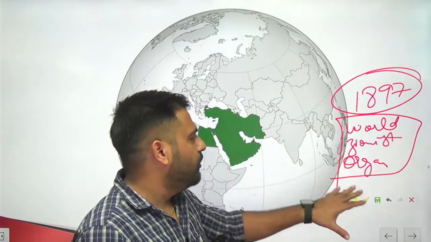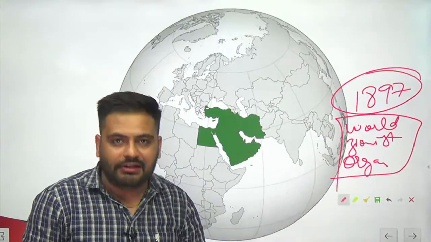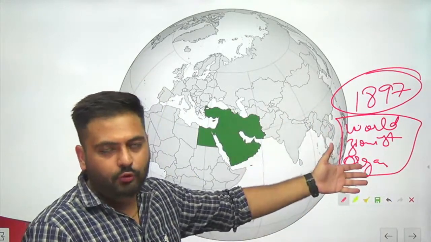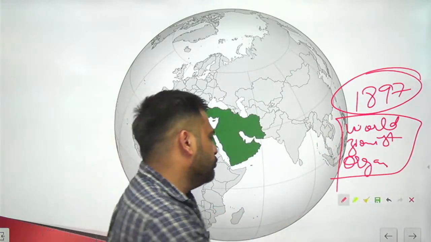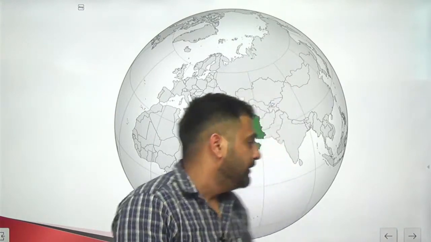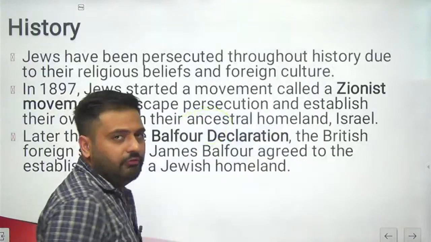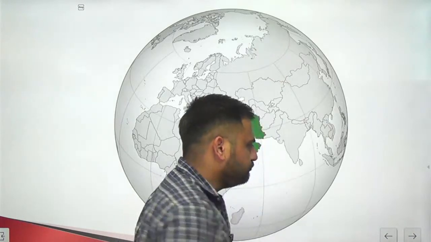This was the organization which supports the Israeli land, made up of people who want that there should be a country called Israel. Jews had a very long-term demand that they want their own country, and that country would be in the Palestinian region.